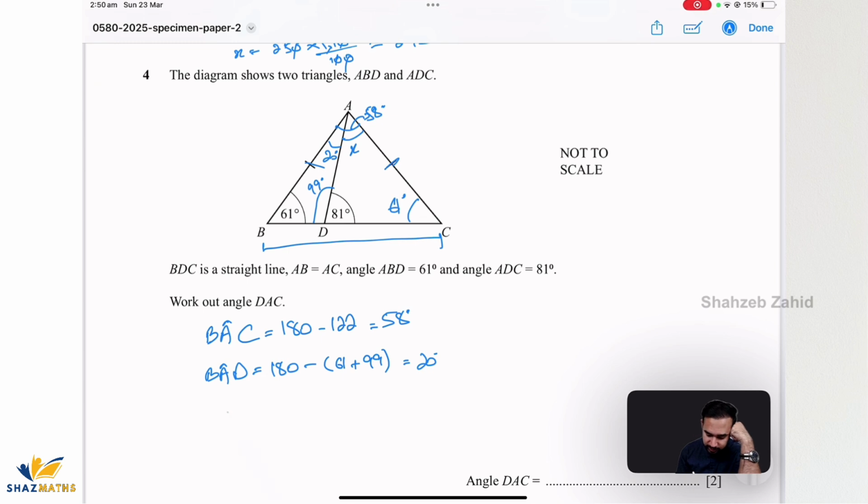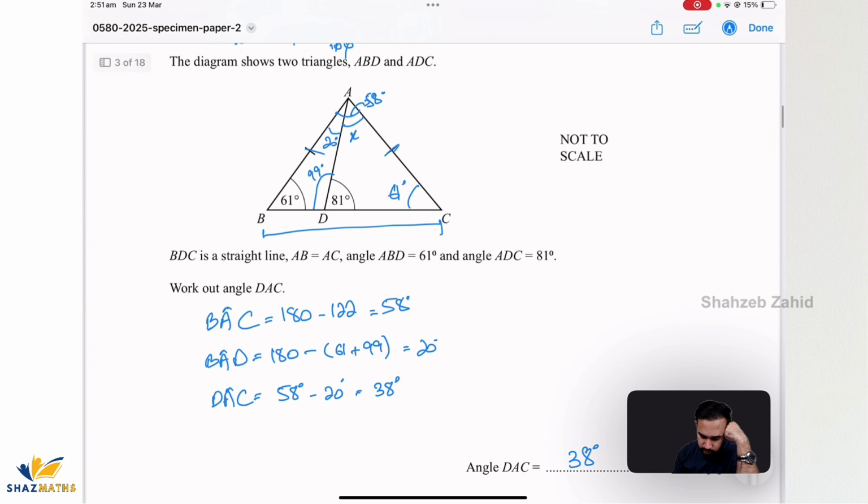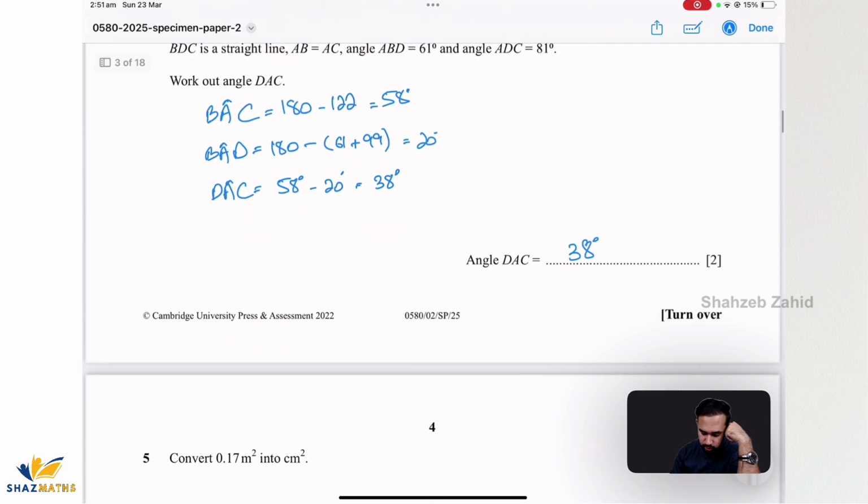So angle DAC should be equal to this whole, which is 58 minus 20. So 58 degrees minus 20 degrees gives me 38 degrees. So this should be 38 degrees. Just gonna quickly check it. 61, 61, 122, 58, yep, and then 180 minus 160 is 20, yep, all good.